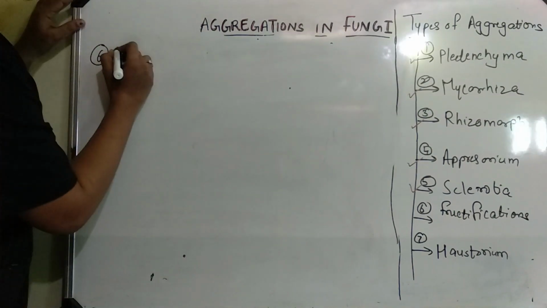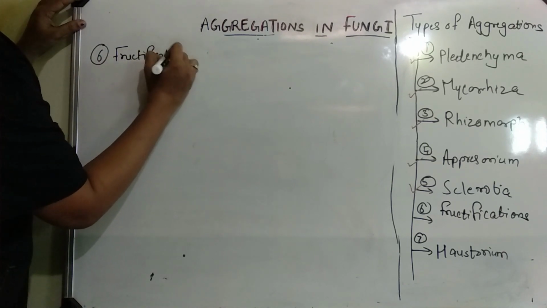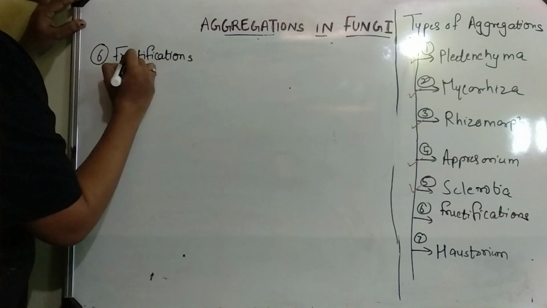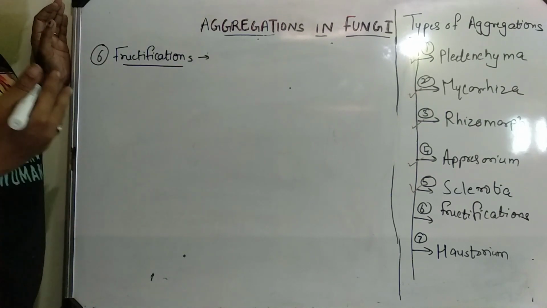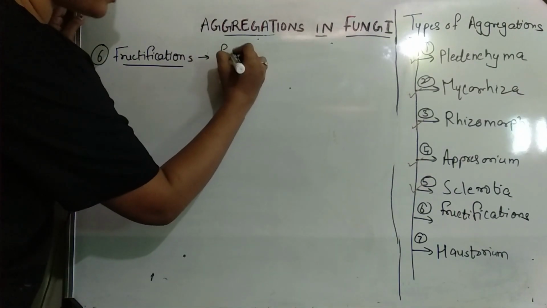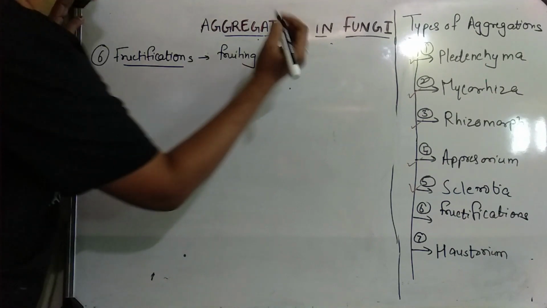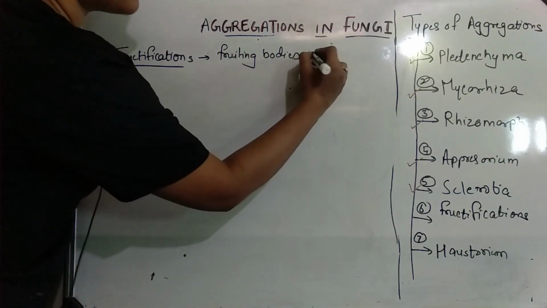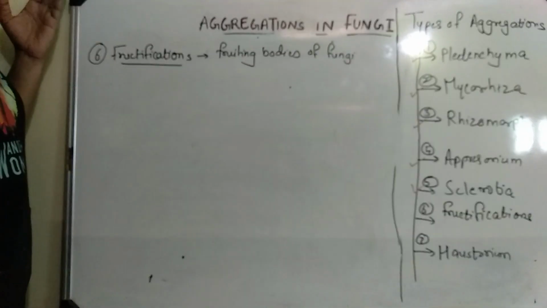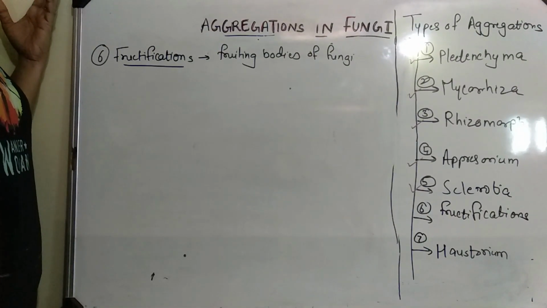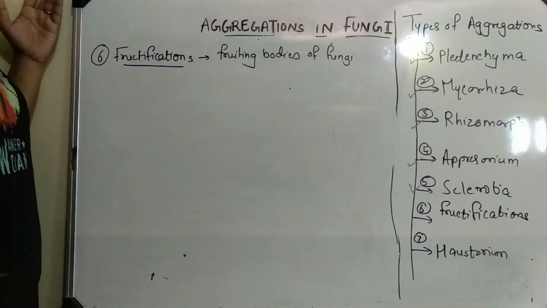Let us now move towards the sixth type of aggregation, which is called fructifications. Now what are fructifications? Fructifications, as the name suggests, are all the fruiting bodies of fungi that you must have observed somewhere, for example ascocarp, basidiocarp. In Peziza you see an ascocarp.